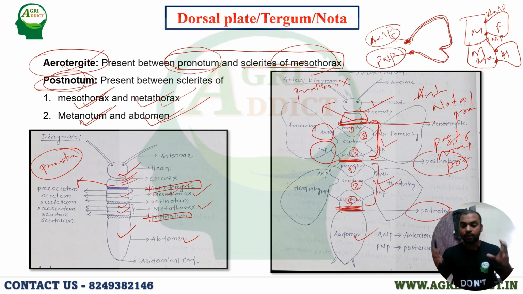The wing attaches to the mesothorax and metathorax by two notal processes, the anterior notal process and the posterior notal process. The question may come from this: where is the location of acrotergite, where is the location of postnotum, and at what points the forewing and hindwing join to the mesothorax and metathorax. So go through it properly.